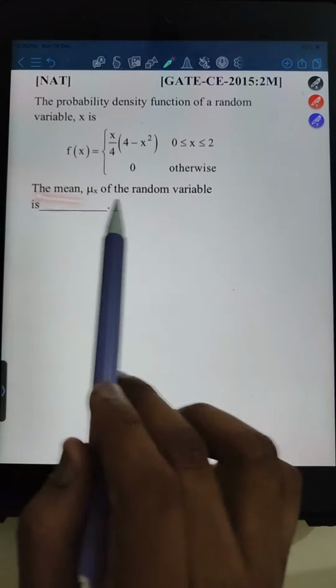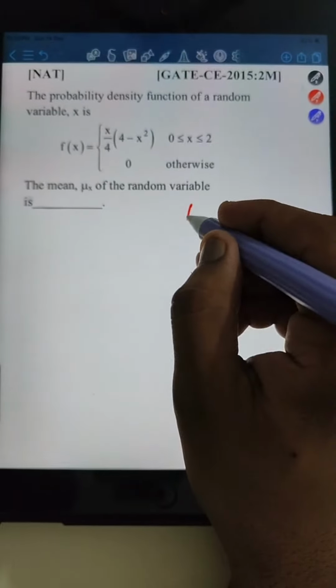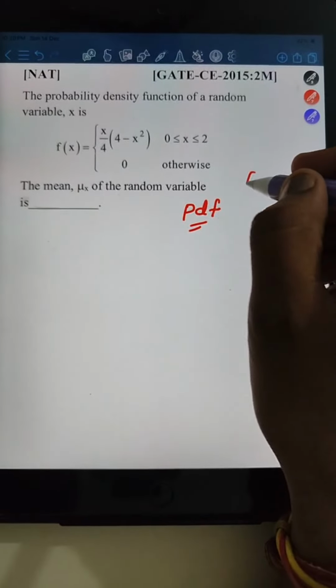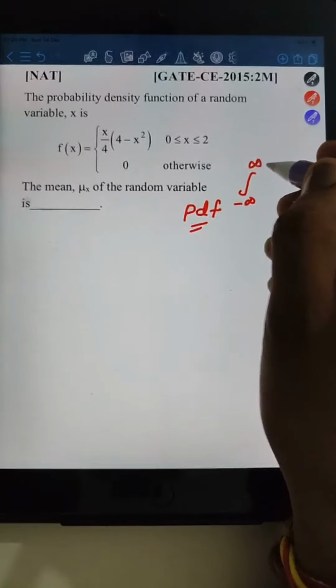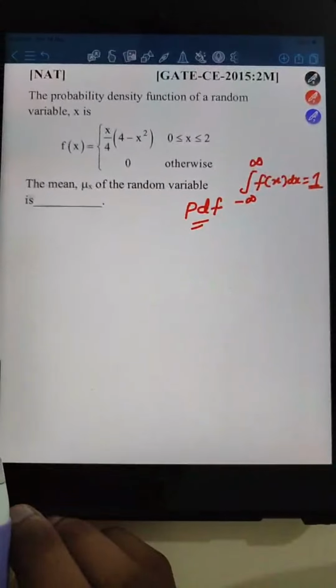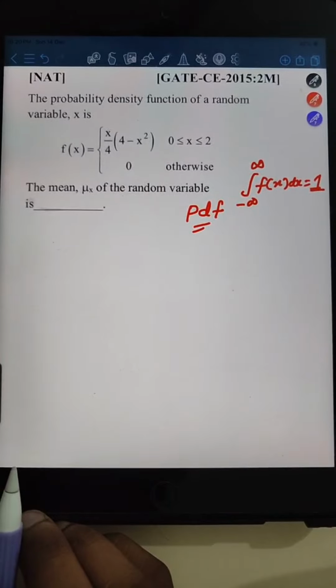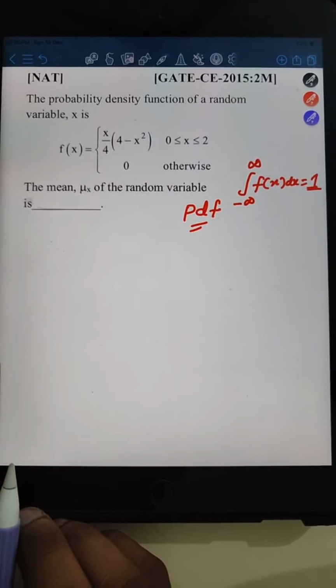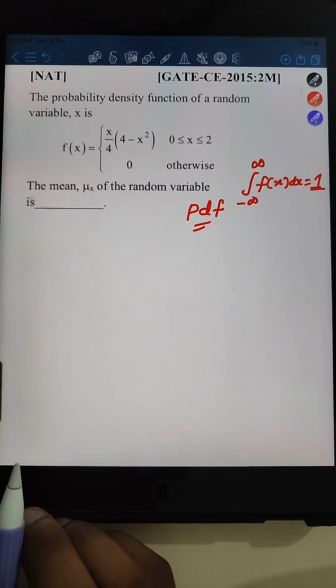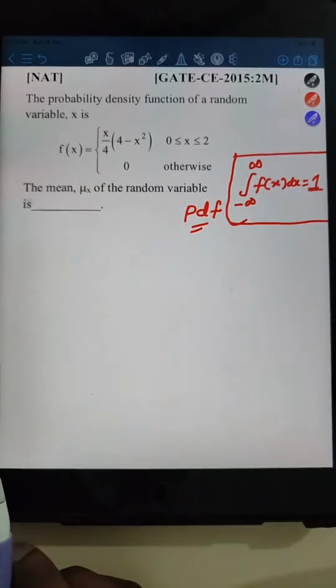So you have to find the mean of the random variable x, right? So what is the formula for the mean, brother? If any function is a PDF, that is a probability density function, you will find that the integral from minus infinity to infinity of fx dx is 1, right? This is the funda of the probability density function, right? Tilak is also telling 1, Shubh is telling 1. Okay, Kaushik Ansari is telling 1.06. Yes. So this is the probability density function.